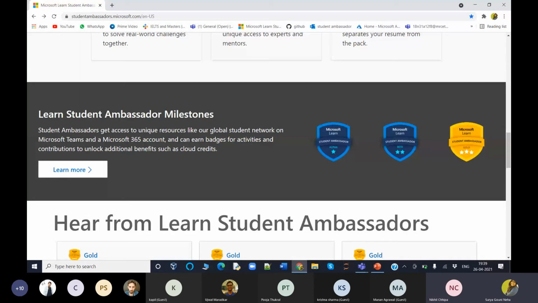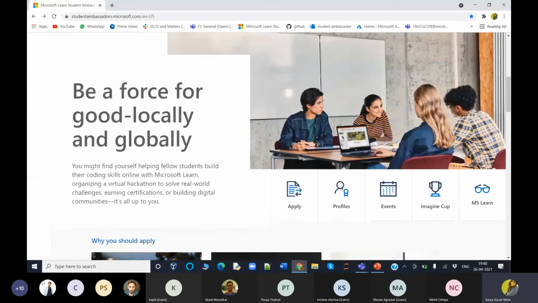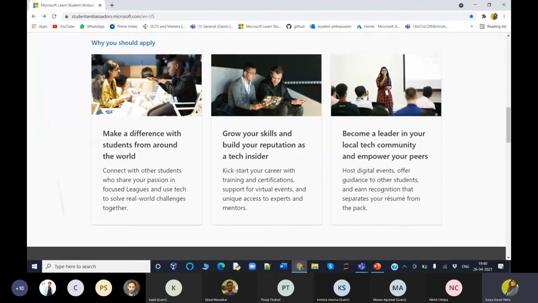These are very spectacular students who did tremendous work in the Microsoft Learn community, and they advanced into gold. And this is how the procedure goes in the community.